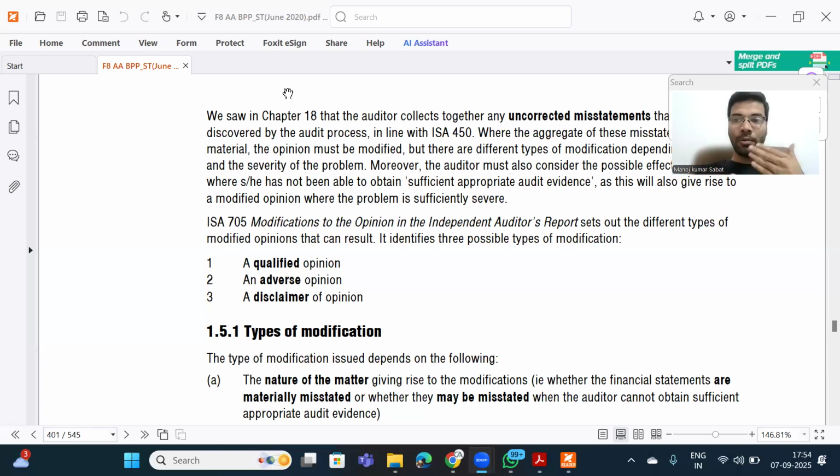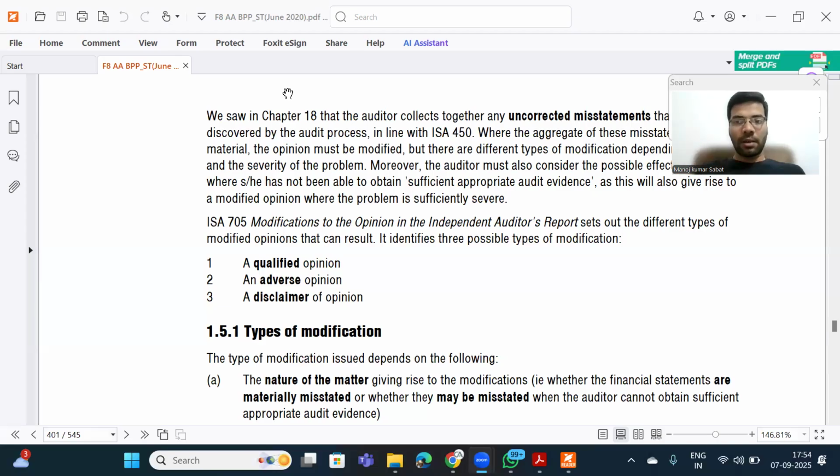As the audit progresses, if the auditor comes across any misstatements or other matters which disturb his initial thinking about the financial statements, then his opinion will be modified.